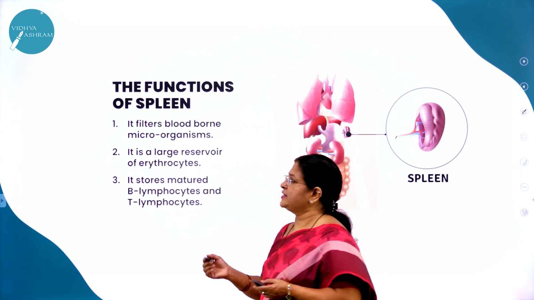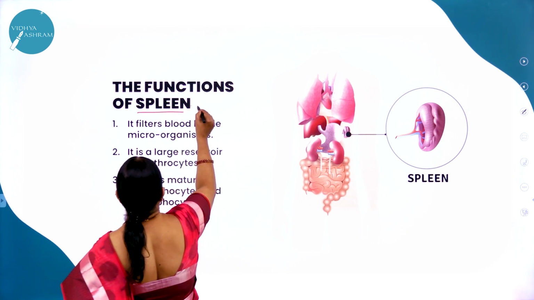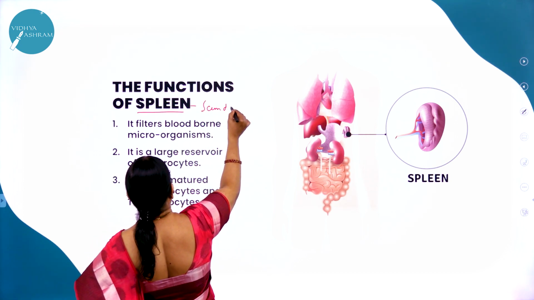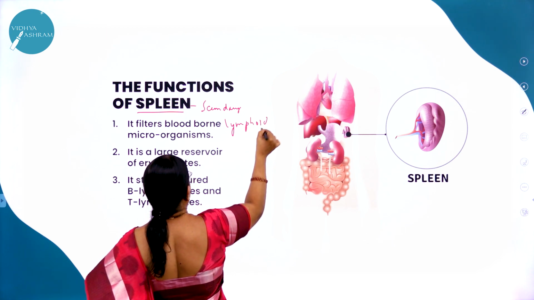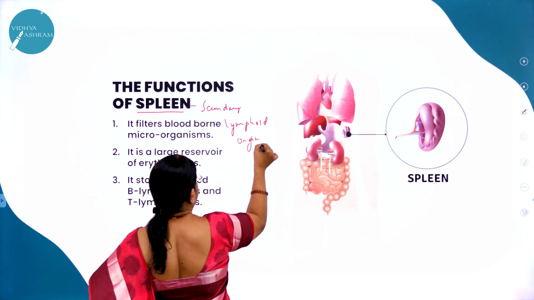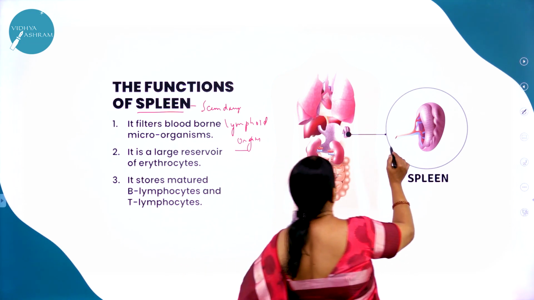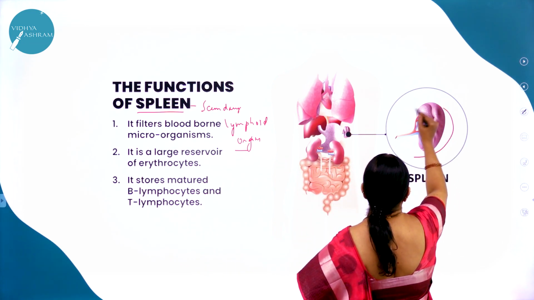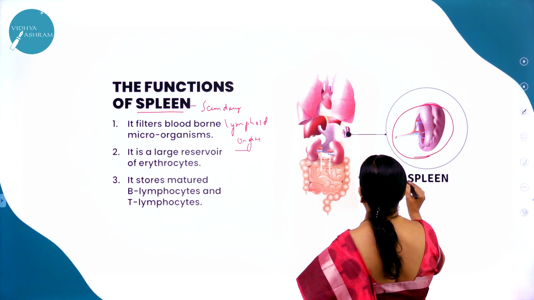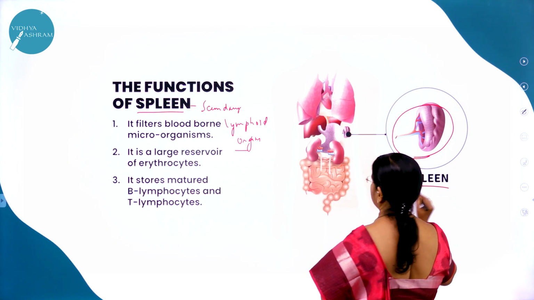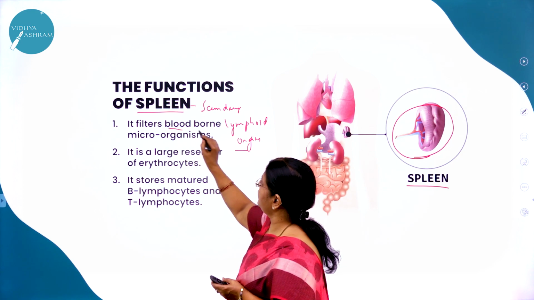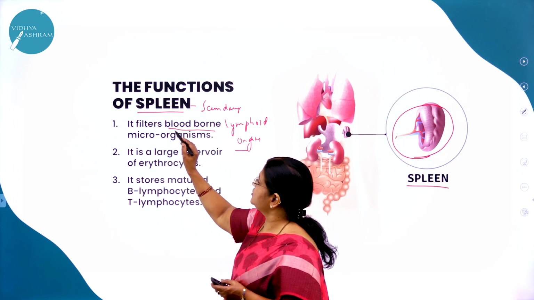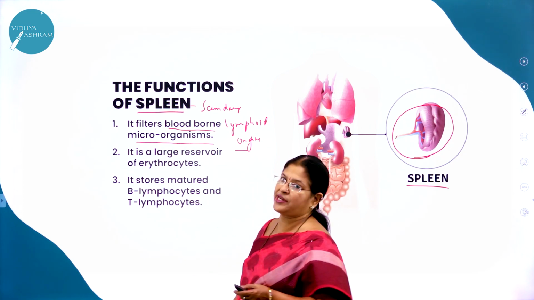So now, as I said, spleen is an example of secondary lymphoid organs. Here you can see the spleen, right, which is the largest organ. So what is the function of the spleen then? It is a large organ which filters blood-borne microorganisms.